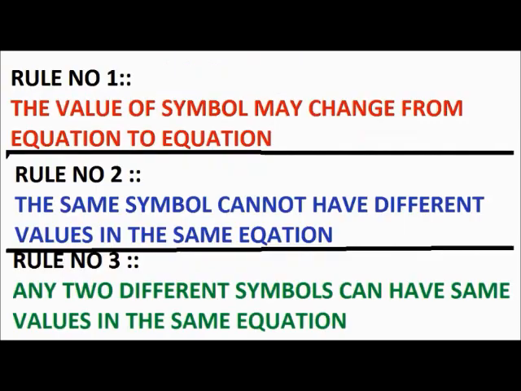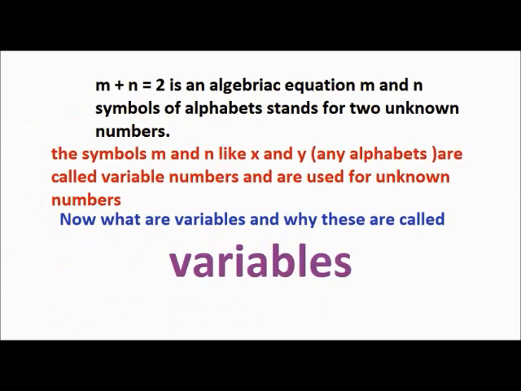some equations. Number 1, the value of x may differ or change from equation to equation. That means the value of symbol x or any alphabet symbol changes or varies from problem to problem. Now rule number 2, the symbol x cannot have different values in the same equation. Now rule number 3, two different symbols x and y may have the same values in the same equation. These are the three important rules in algebra.